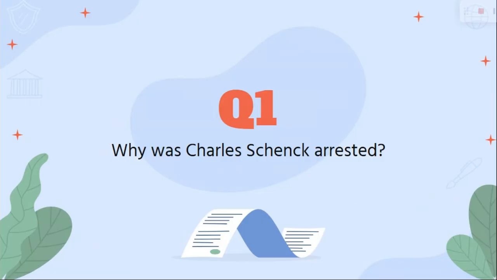Why was Charles Schenck arrested? He violated the Espionage Act.